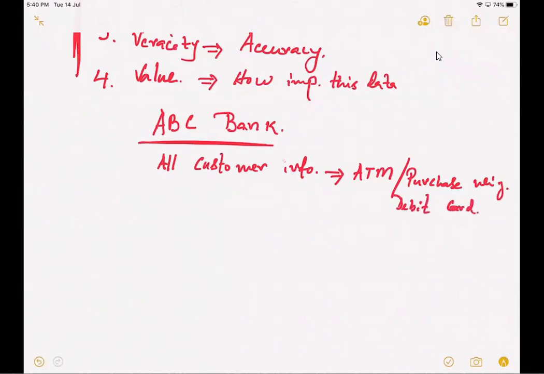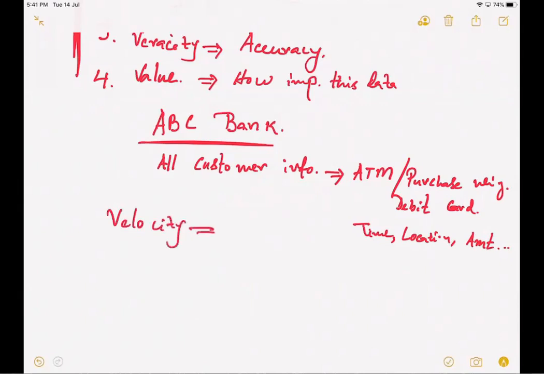So what all information can I actually gather? I can always gather the information at what time, the timestamp, the customer made the purchase or used the ATM, the location, amount spent, and so many others. Now let us try to figure out when I try to understand the velocity of the data, how does that look?